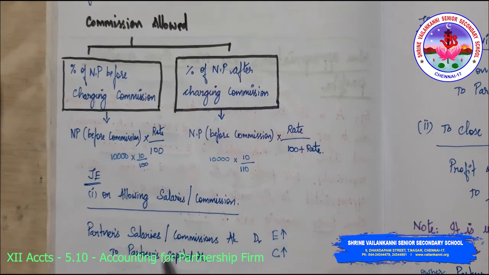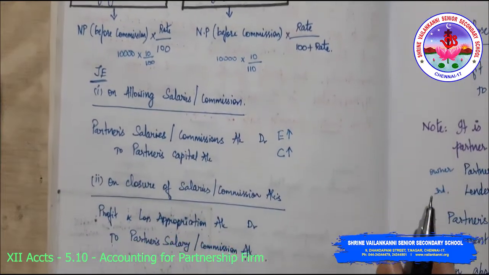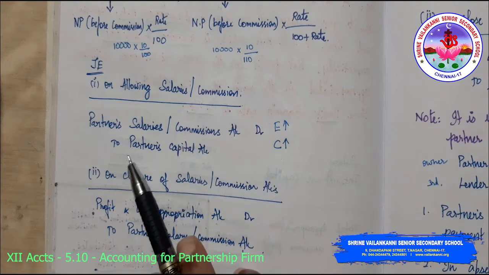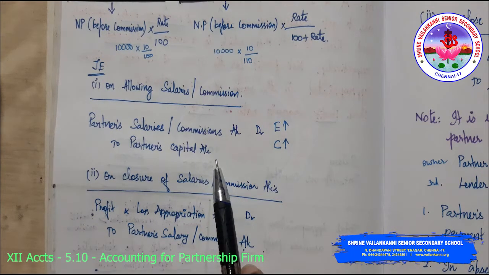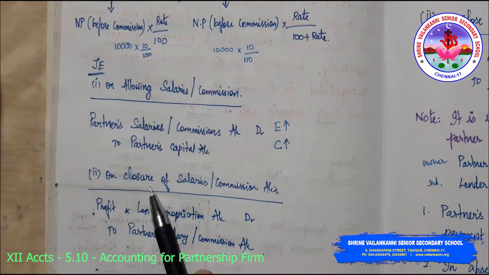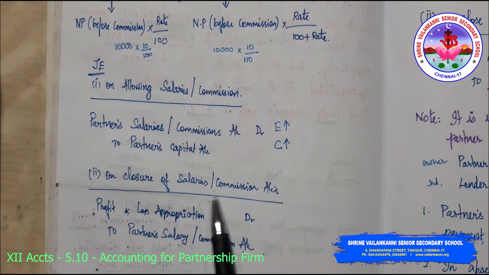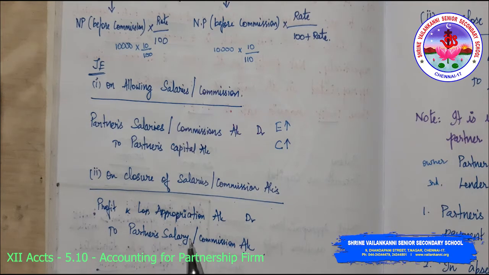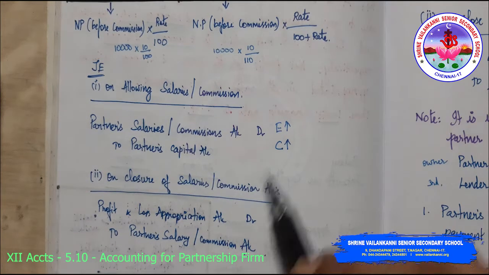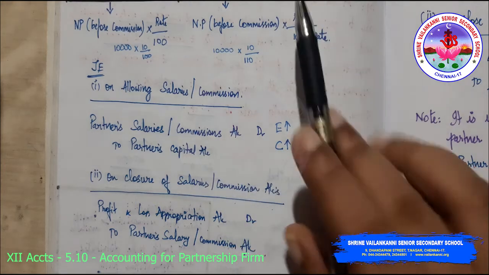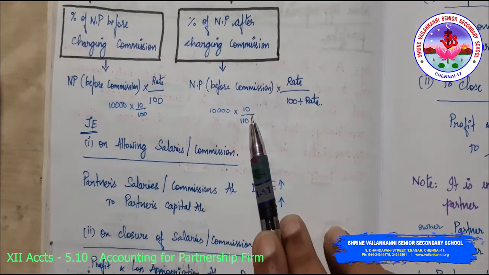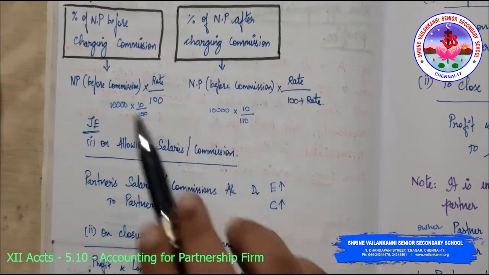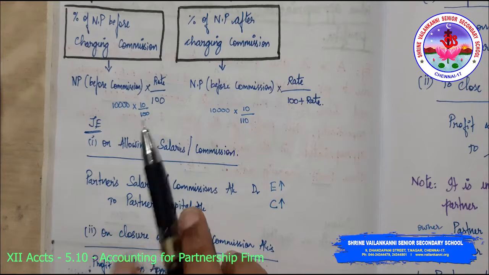Now the journal entry related to this is: partners salaries commission account debit to partners capital account. Then on closure, the salary commission account is to be taken to the P&L appropriation account to partners salary or commission account. So we are all aware of this. If it is after, you need to do it like this: if the rate is 10, you need to write it as divided by 110. If it is before, then you have to write it as 100.